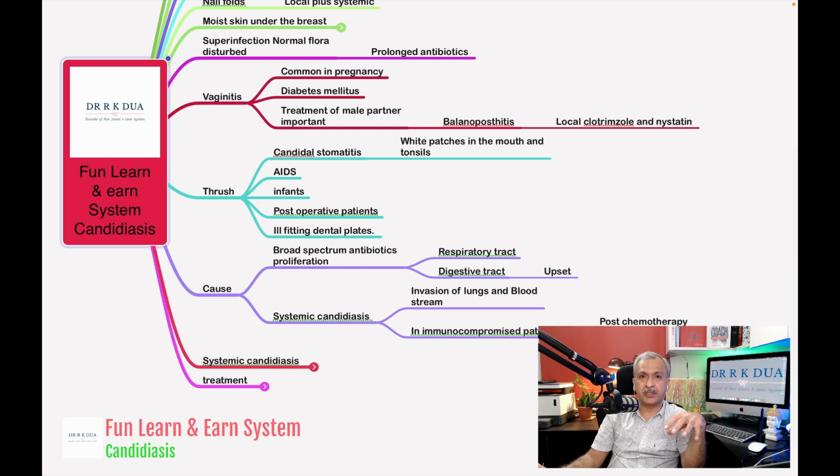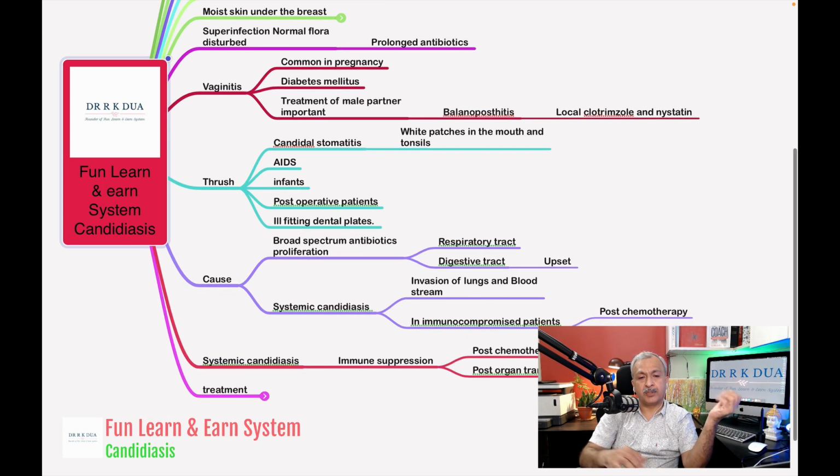So in these patients, because of the immunosuppression that is being caused deliberately to reduce the graft rejection, the chances of systemic candidiasis are very high. So we have discussed the post chemotherapy, post organ transplant can cause systemic candidiasis.